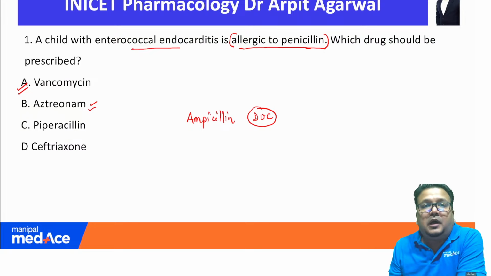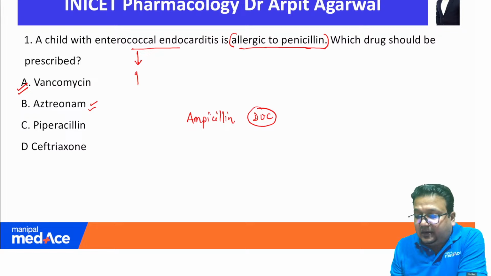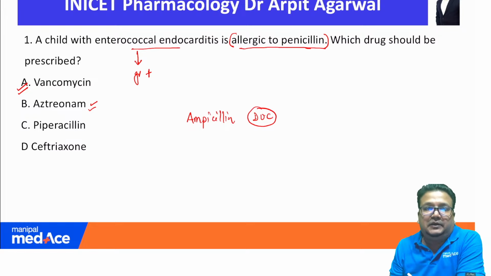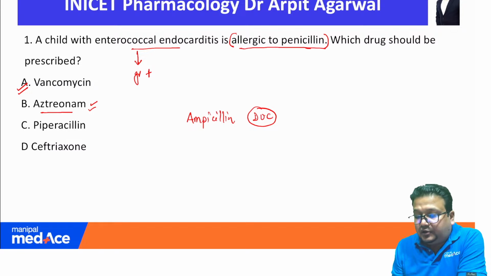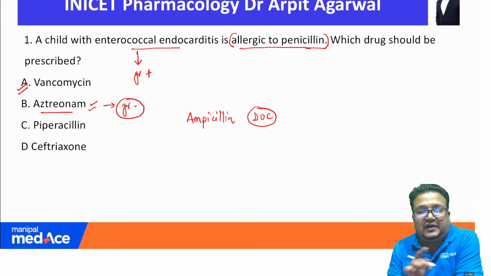For that, we need to have a bit of knowledge of microbiology. Enterococcus is a gram positive bacteria, and aztreonam acts only on gram negative bacteria. Aztreonam is an effective antibiotic only for gram negative.